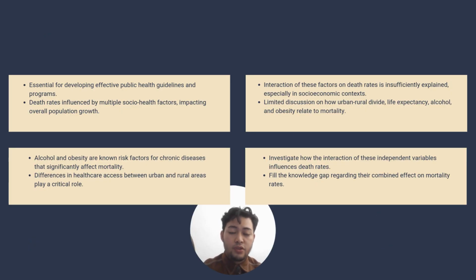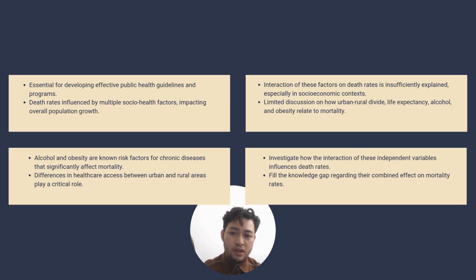Understanding the factors that influence death rate is crucial for developing effective public health guidelines and programs. Death rates are influenced by a variety of factors, all contributing to the overall population growth rate. Among these, life expectancy at birth, alcohol consumption, obesity, and the urban-rural population distribution are key global health indicators. Life expectancy at birth serves as a measure of the quality and longevity of life, incorporating factors like healthcare, economics, and the environment. However, non-physical health indicators such as alcohol consumption and obesity are recognized as significant risk factors for chronic disease, which in turn significantly affect mortality rates.